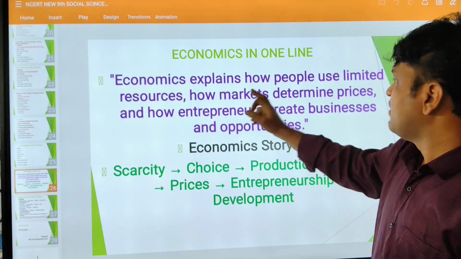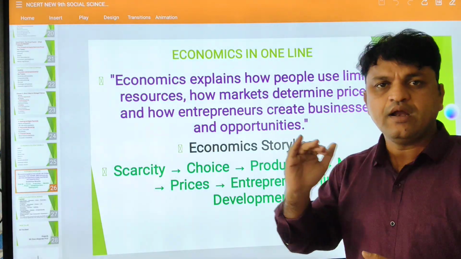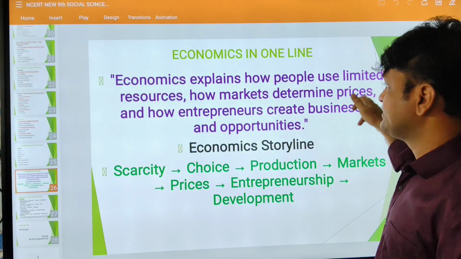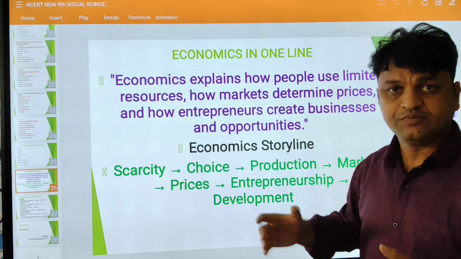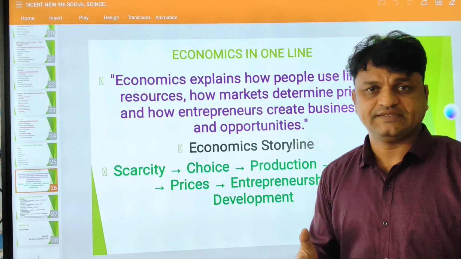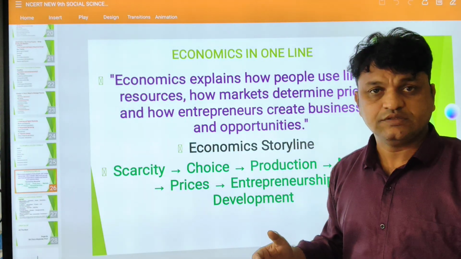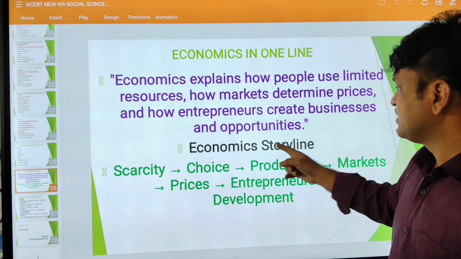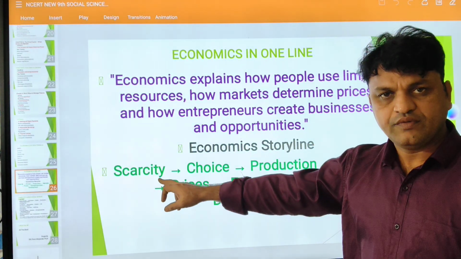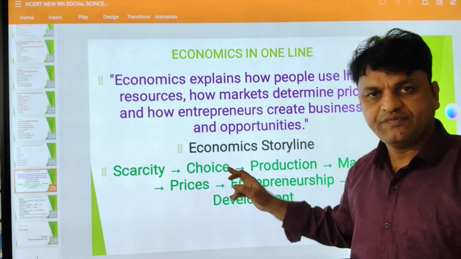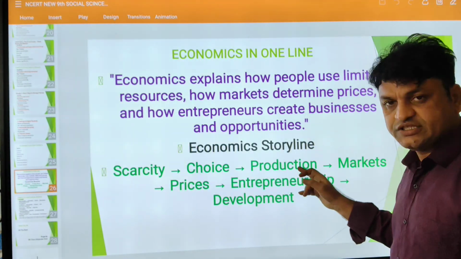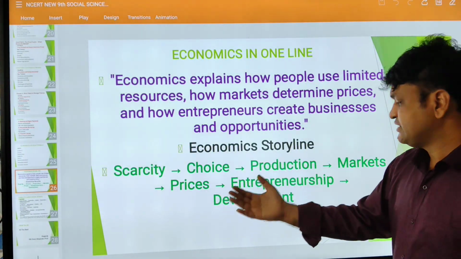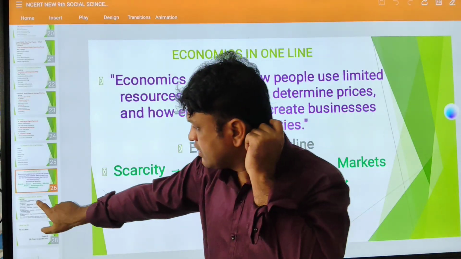So resources, and how the market determines the prices based on demand and supply. And entrepreneurs are the people who have ideas. For example, Elon Musk is a big entrepreneur. Entrepreneurs create businesses and opportunities. The economic storyline: we have scarcity of resources, and different people have different choices, and production and markets, price, entrepreneurship and development.